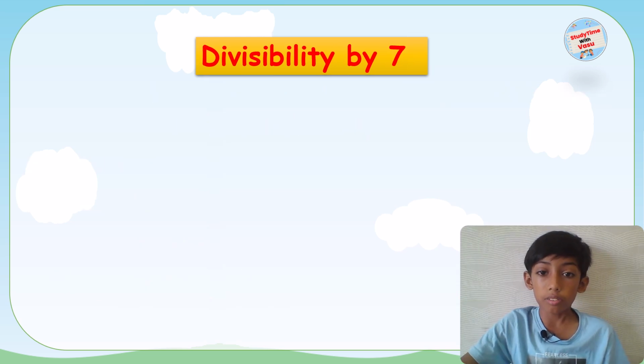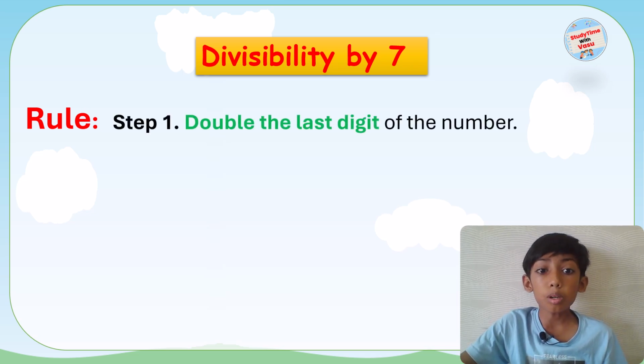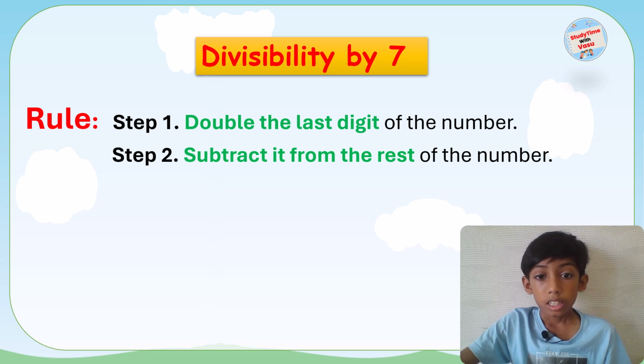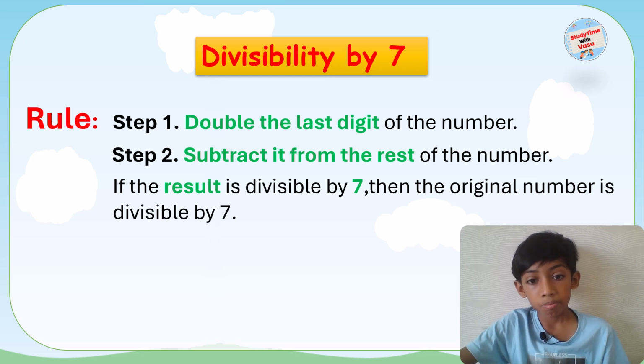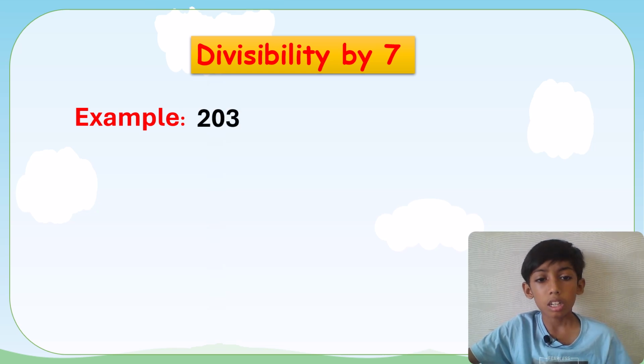Now, we learn the divisibility rule by 7. The rule is: you have to double the last digit of the number, then subtract it from the rest of the number, and if the result is divisible by 7, then the original number is divisible by 7. Let's learn it with an example. 203.